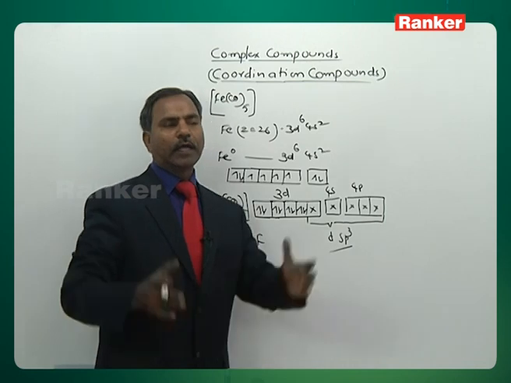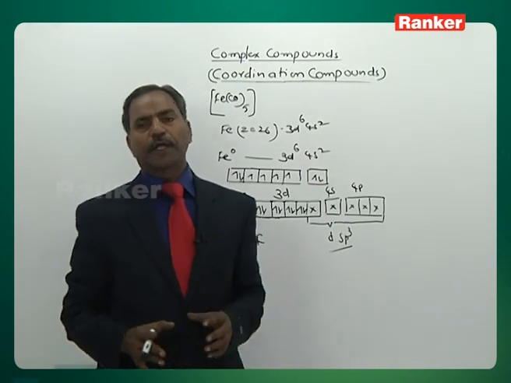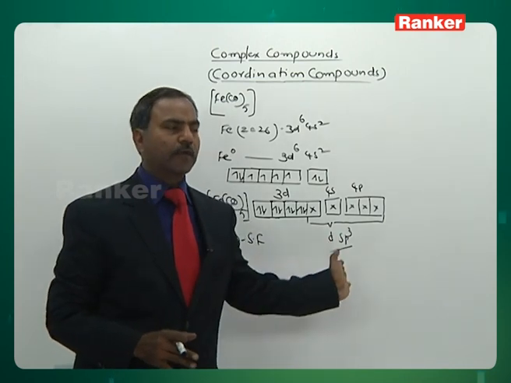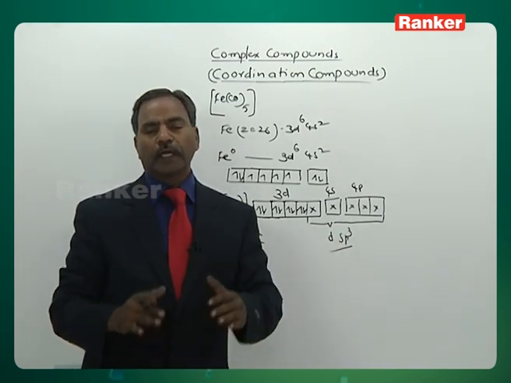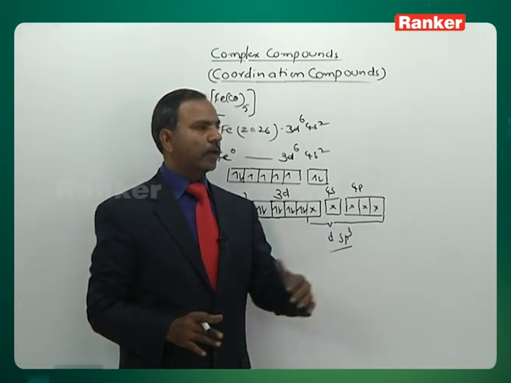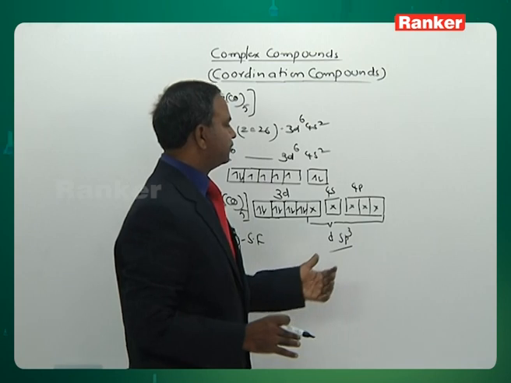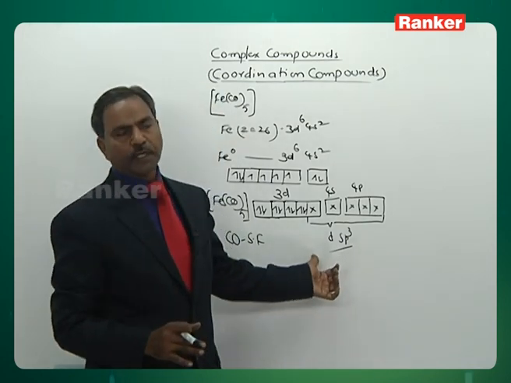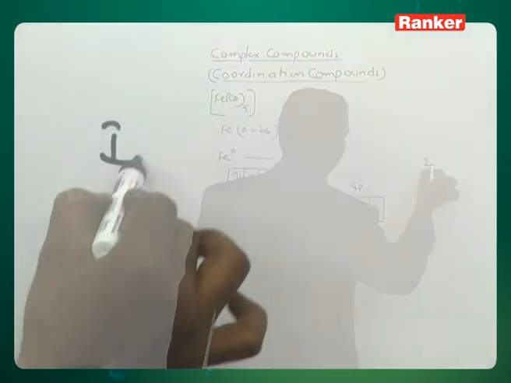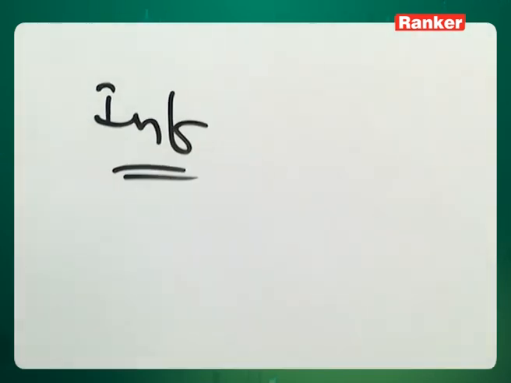Then you know we have already taken in each hybridization what the geometry is. dsp3 hybridization gives rise to a trigonal bipyramid geometry. Now let us see the information about this particular complex. I am writing the information on the board. Look at the board: information about the complex.